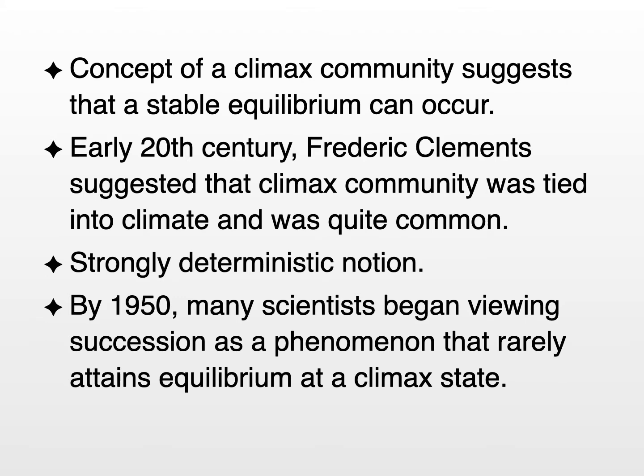But by the 1950s, enough evidence accumulated from other research projects that many scientists began viewing succession as a phenomenon where the climax state is rarely reached, that equilibrium rarely occurs because disturbances are so frequent.